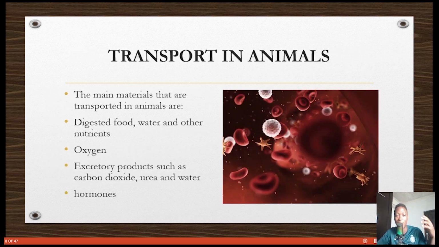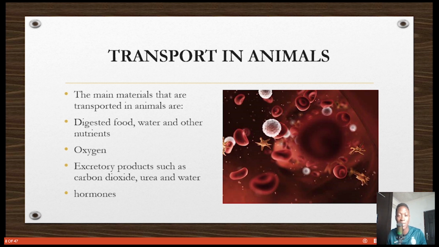We have looked at transport in unicellular organisms like amoeba, simple diffusion. Hydra and flatworm are still by diffusion, but they have a gut that increases surface area so that things can diffuse more. And the organism is bigger than amoeba. Of course, amoeba is a microscopic organism. You can't see it with your naked eyes, right? Good. Let's move to transport in animals.